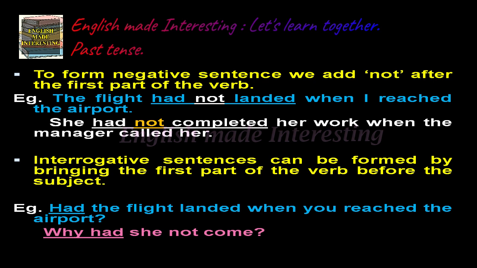The flight had not landed when I reached the airport. She had not completed her work when the manager called her. Now, how do you form interrogative sentences? Interrogative sentences can be formed by bringing the first part of the verb before the subject. Example, had the flight landed when you reached the airport? Why had she not come?